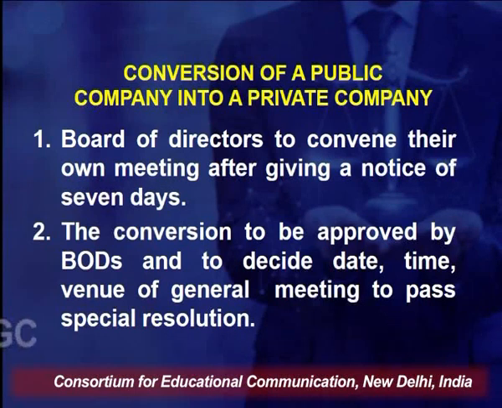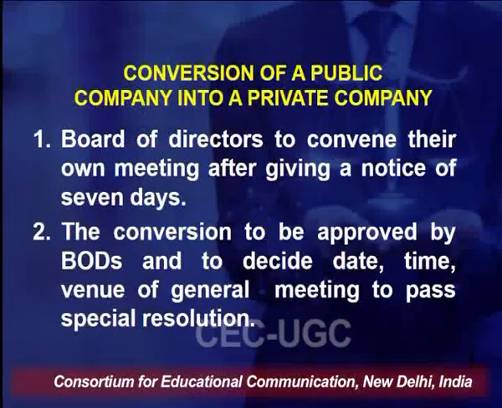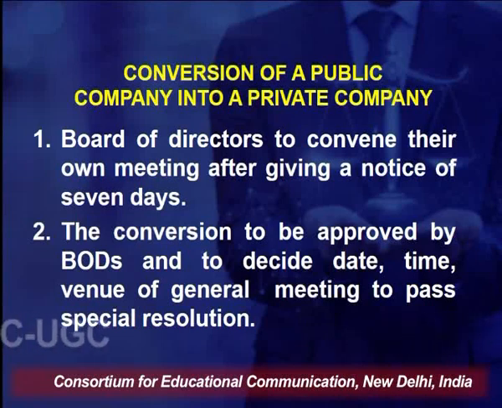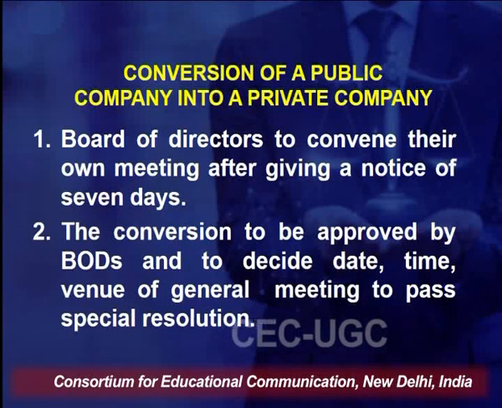For calling that meeting, they have to give at least 7 days notice to all the directors. After the meeting is held, if they approve of such a conversion, the next step is to decide the date, time and venue of the general body meeting of the shareholders.